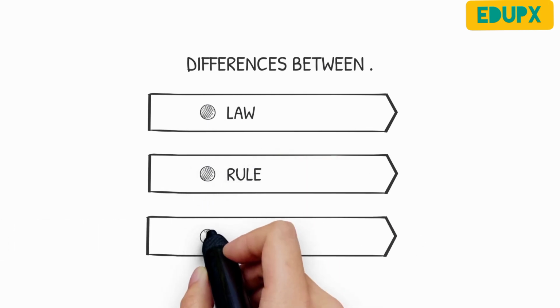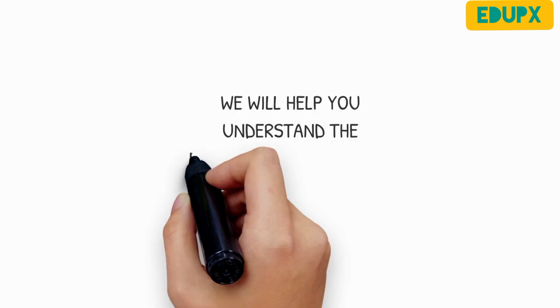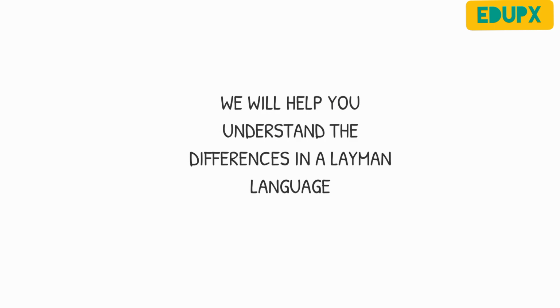Have you ever wondered what sets these three concepts apart? Although they all aim to guide human behavior, they serve different purposes and are enforced in different ways. In this video, we'll explore the key differences between law, rule, and regulation, using real-life examples and illustrations to help you understand the nuances of each concept. Whether you're a student, employee, or just curious about the legal system, this video is for you.